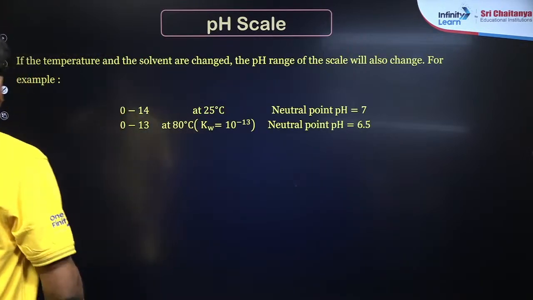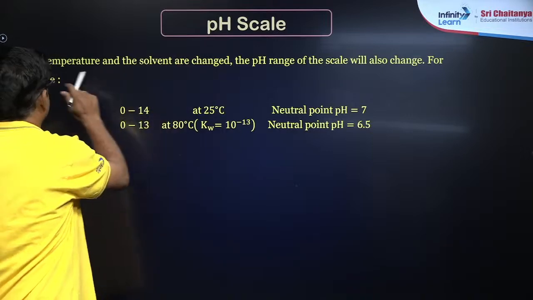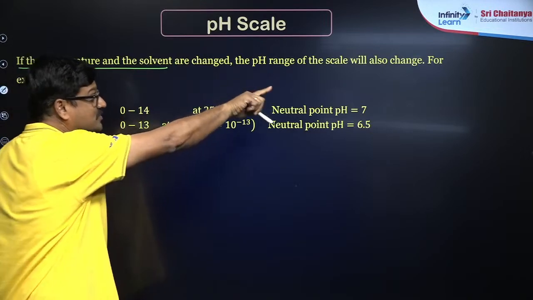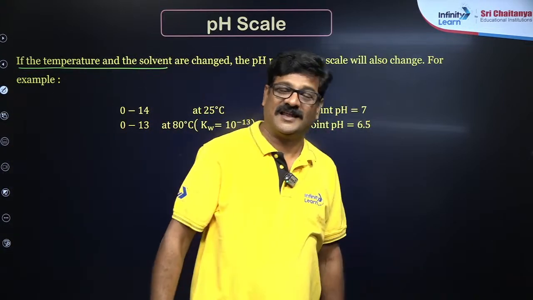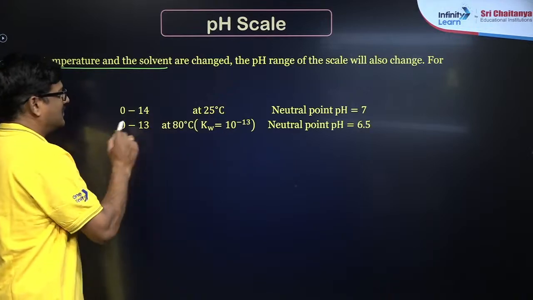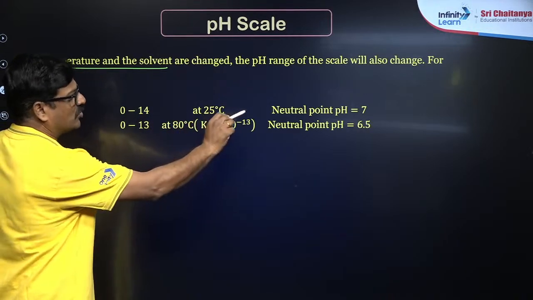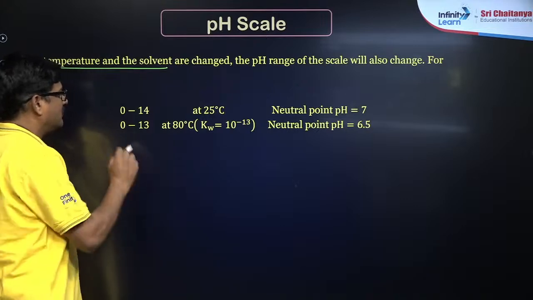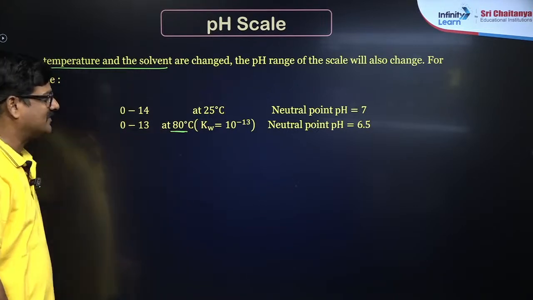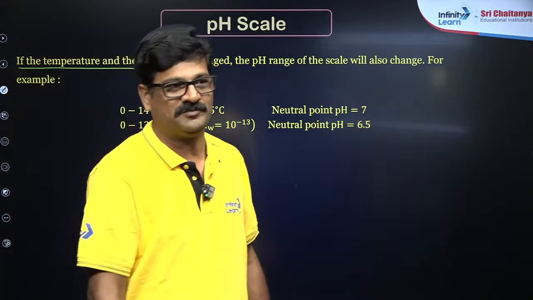Now, if the temperature and the solvent are changed, the pH range of the scale will also change. Can you believe it? For example, 0 to 14 is at 25 degrees centigrade, neutral point is 7. If 0 to 13 at 80 degrees centigrade, Kw is 10 to the power minus 13, neutral point is 6.5.